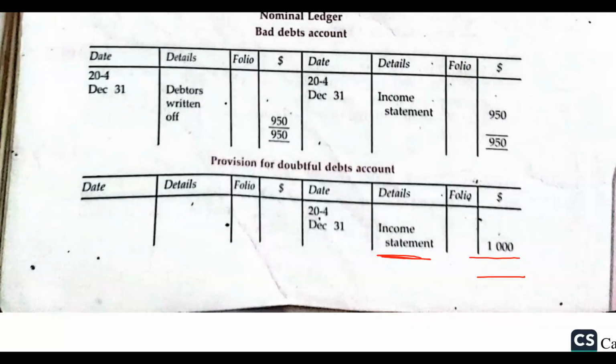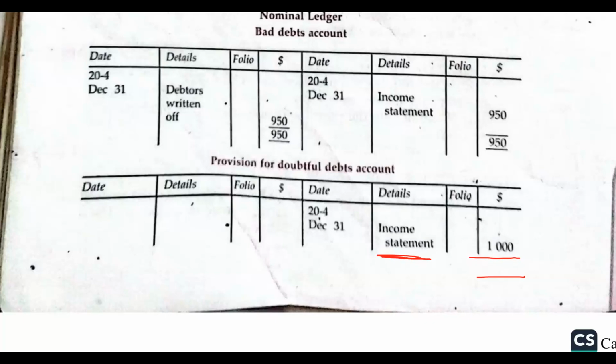Remember, one of the principles that we follow in business is that the business has to exist for a foreseeable future. You can't just leave it open-ended. You don't know when to close. So the business usually exists for a period of 12 months. After 12 months, you close the account, then you start again, instead of just leaving it open-ended. You should be able to see the business for a foreseeable future.